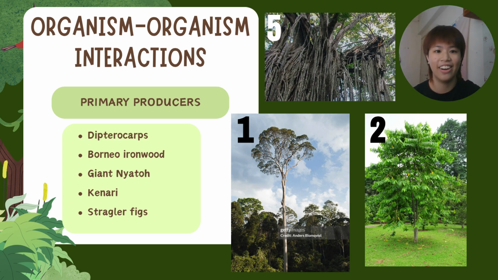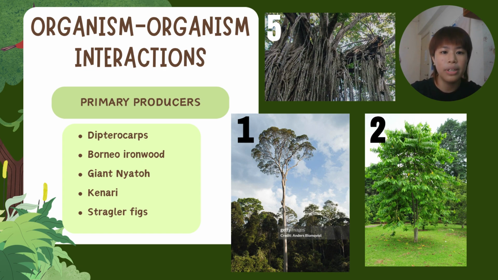Hello, it is me again, Young Ashley, here to talk to you about organism-organism interactions. Now, the type of organism I'm covering is primary producers. The primary producers in this forest are mainly Dipterocarps, like I covered before. It's a family of tall, hardwood tropical trees. They are a valuable component to the ecosystem because the Dipterocarps are the main primary producer of the lowland Dipterocarp forest.